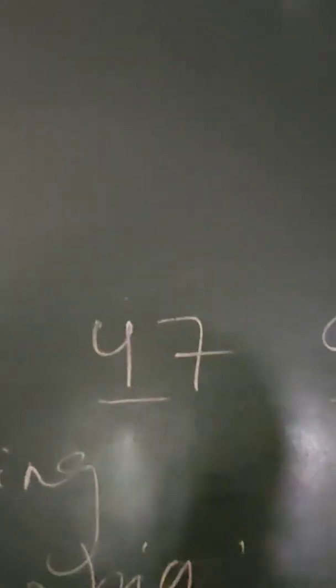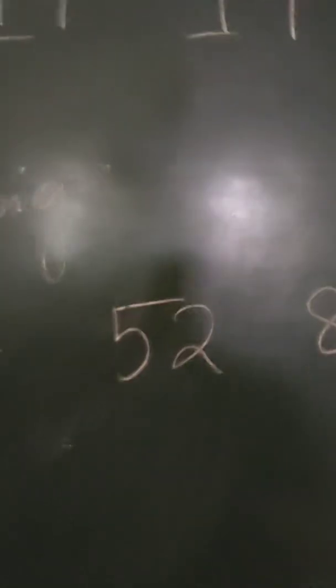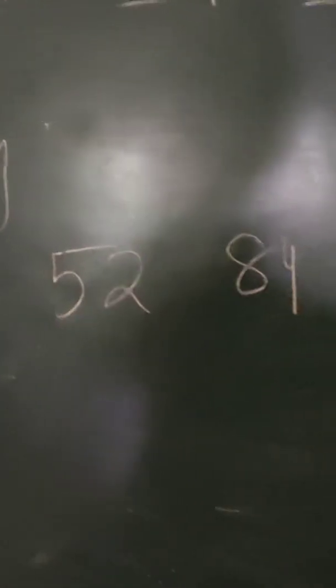Now talking about the next number, that is again 8. Now 9. Now I know the numbers which are in ascending order, now I will just fill it up. 47 is smaller than 52, is smaller than 84, is smaller than 94. This is how the whole thing is arranged in ascending order.